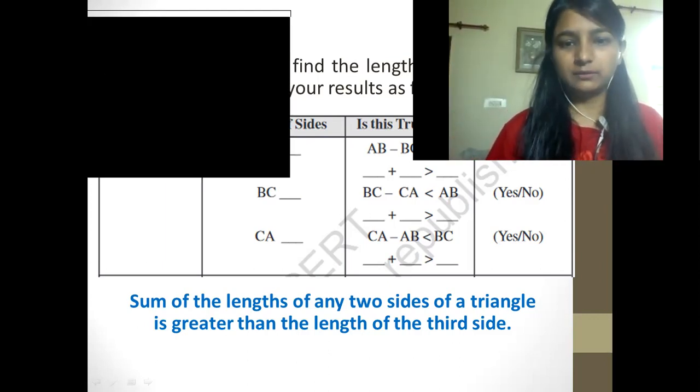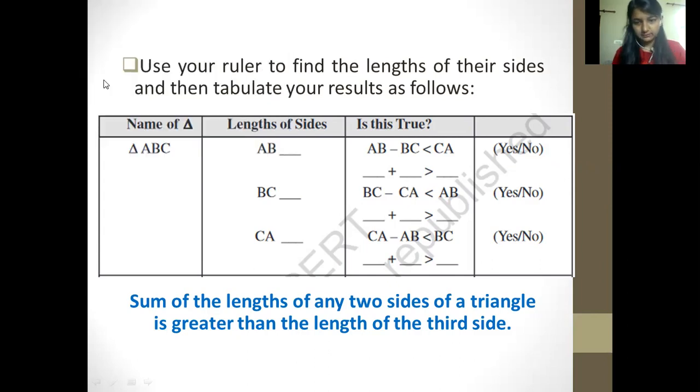How would you be solving for BC minus CA? Again, you would be putting the value in case of BC, that is 17 centimeter, then minus CA was 10 centimeter. Then you have to check if they are less than AC or not. If they are, then you would be ticking on no.